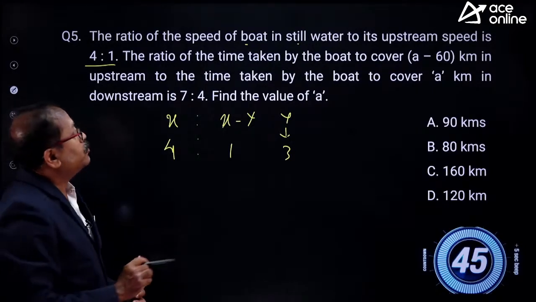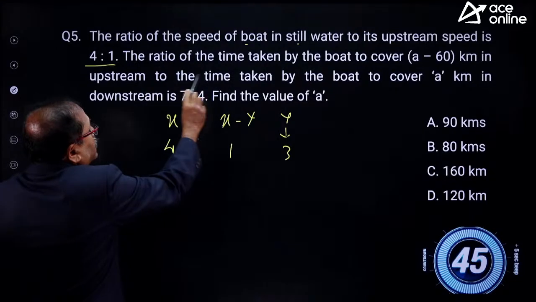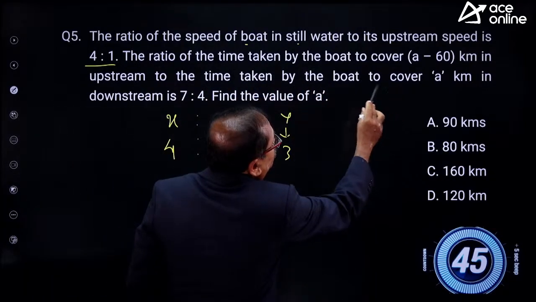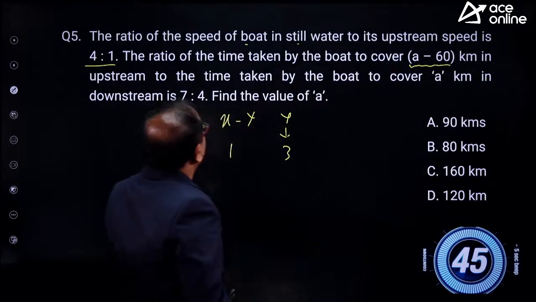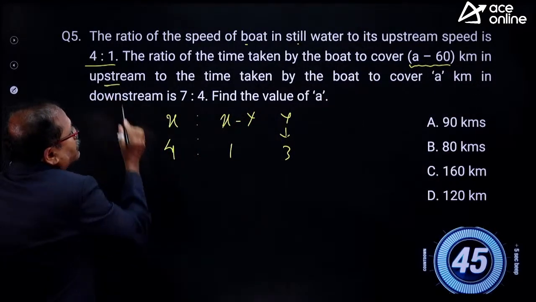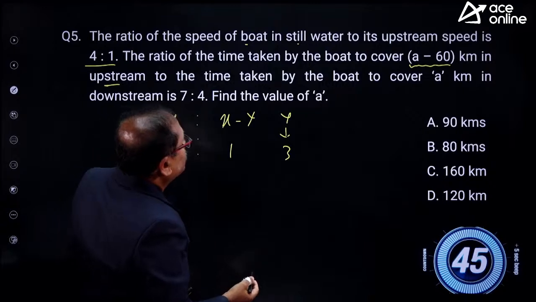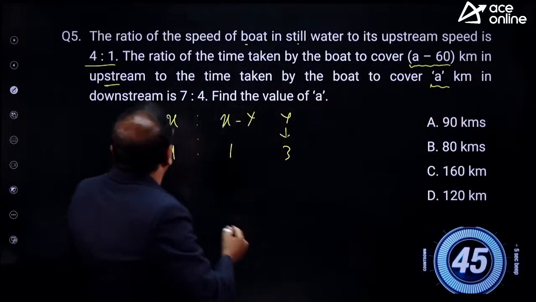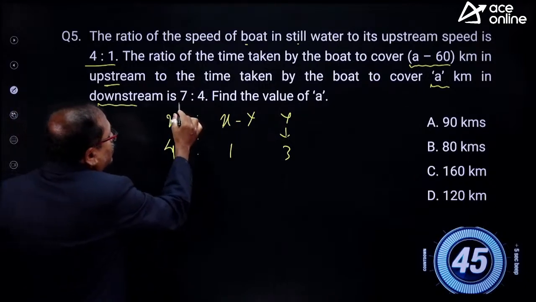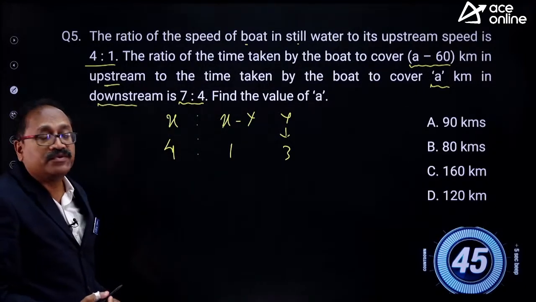Okay. Now the question is that the ratio of the time taken by the boat to cover A minus 60 kilometer in upstream to the time taken by the boat to cover A kilometer downstream. The time ratio is also given 7:4.